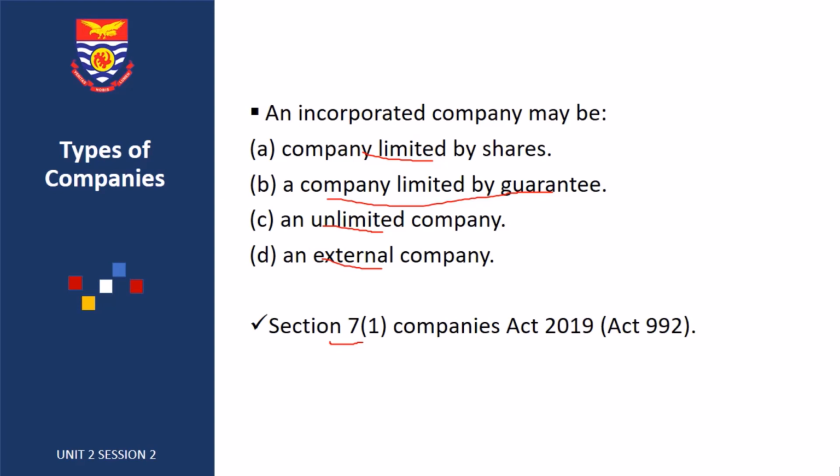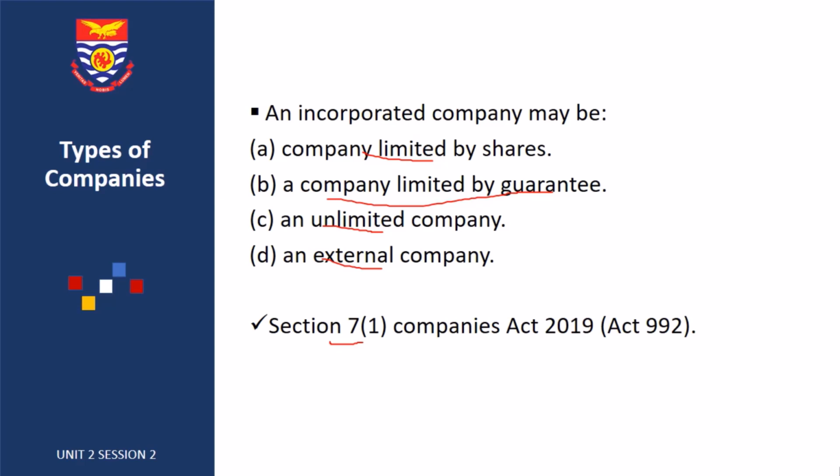Unlimited liability company simply means that the liabilities of the members or the shareholders are unlimited. Once the company incurs liabilities and it is not able to pay, the personal assets of the shareholders or the members can be sold to pay the debt.